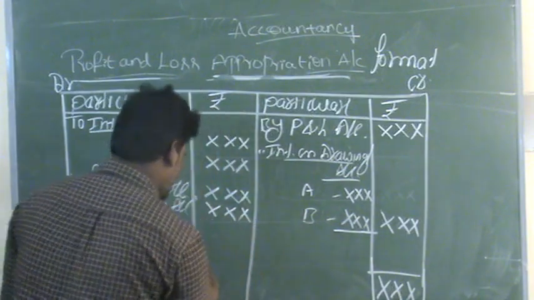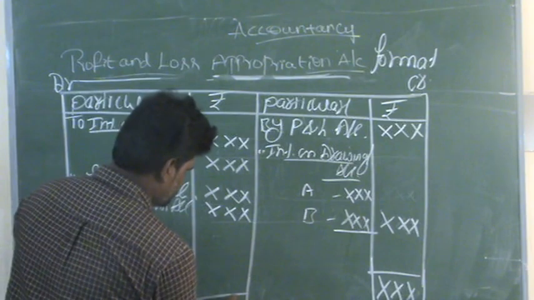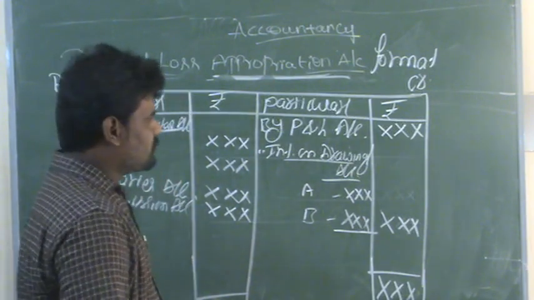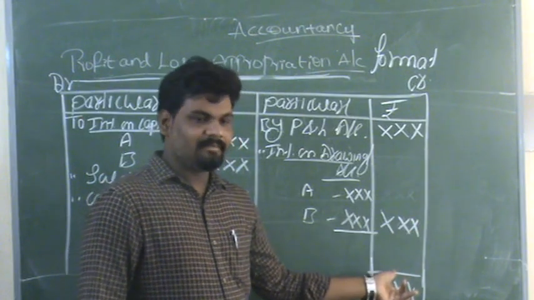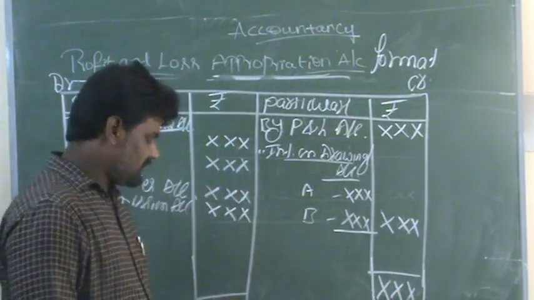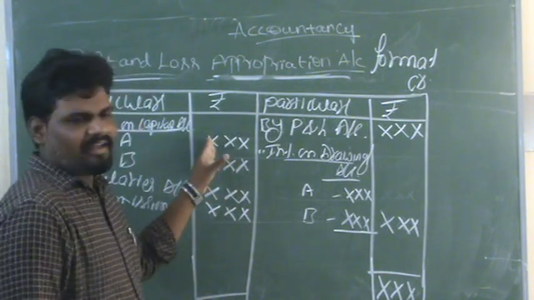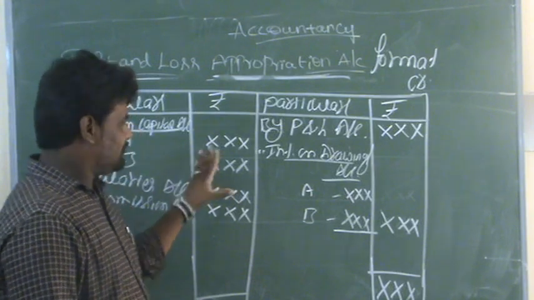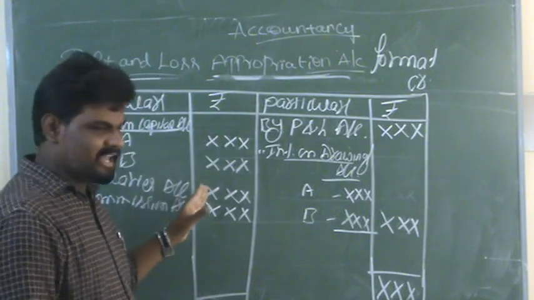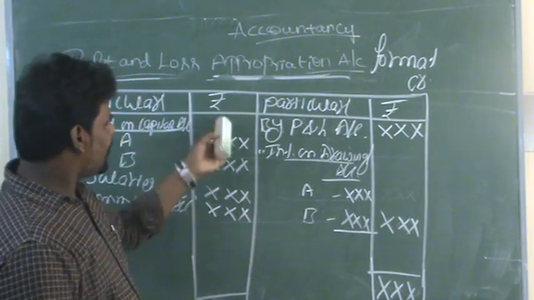That balance you have to transfer to the debit side, and we need to discharge all the expenses in the business organization. All these transactions are expenses in the business. Here we need to discharge all these things.